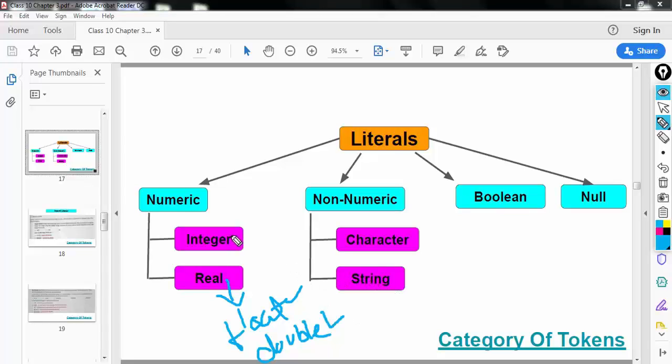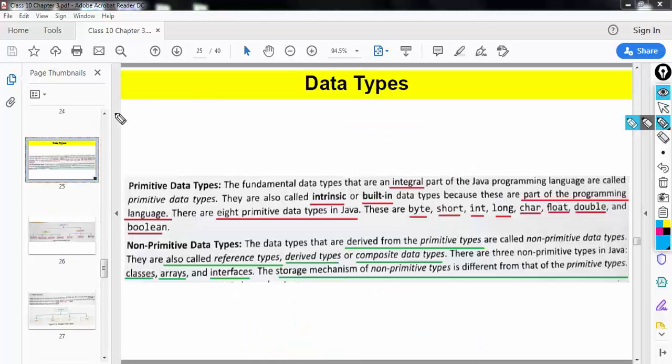For representing integers, we have data types such as short, int, long. For characters, we have char. For string, we have the string data type. For boolean, we have the boolean data type. Okay. And there are two different kinds of data types. One is the primitive data type and the other one is the non-primitive data type.